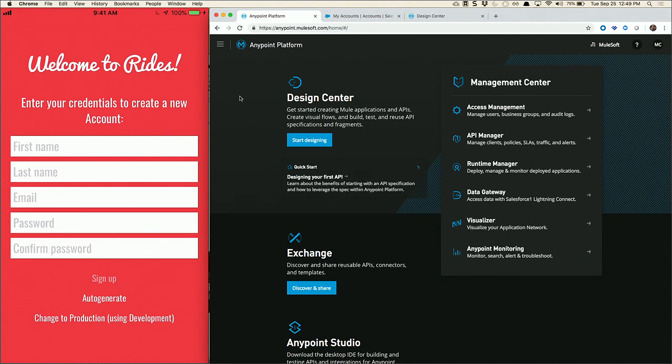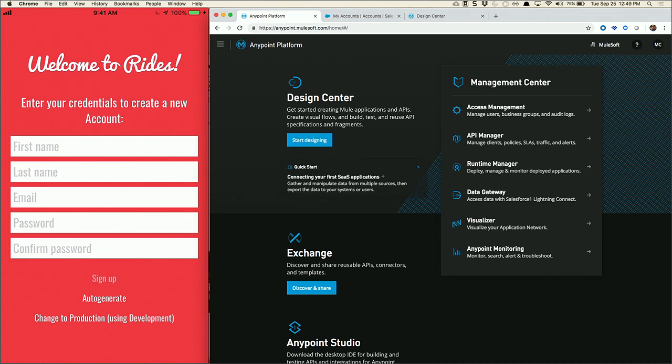Yes. Okay, cool. All right, so what you're looking at here then is the MuleSoft Anypoint platform. And what we see here on the top is our design center. And inside of Design Center is all of your design tools. So your ability to create maybe API specifications, maybe some fragments, but also to create these integrations that you want to make. Right? On the right-hand side then, we see our management center.